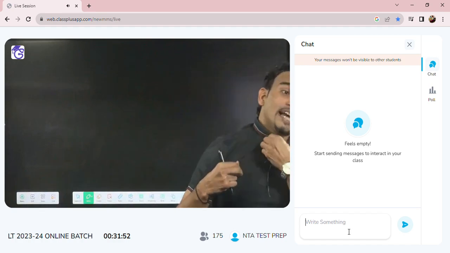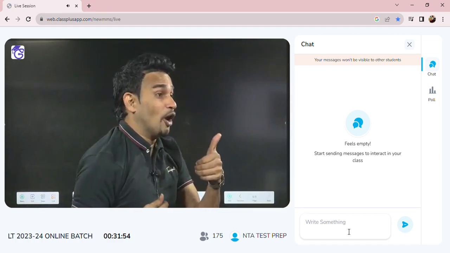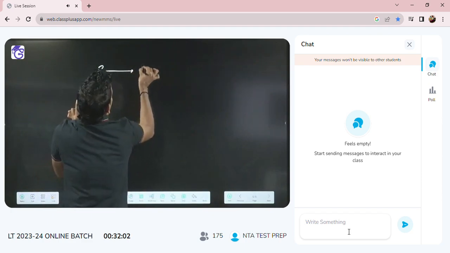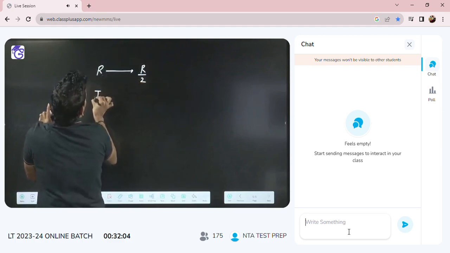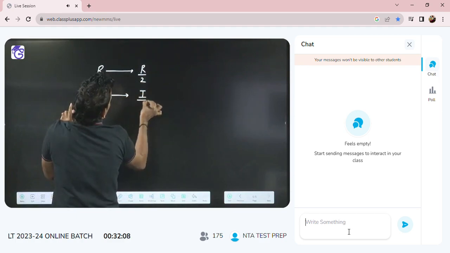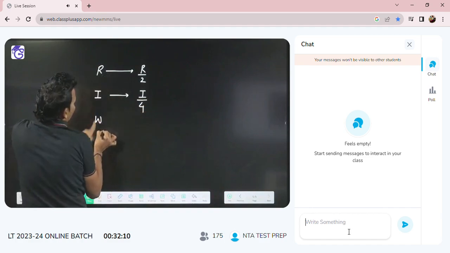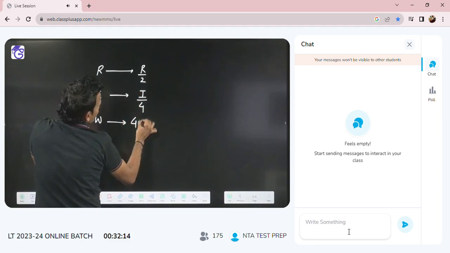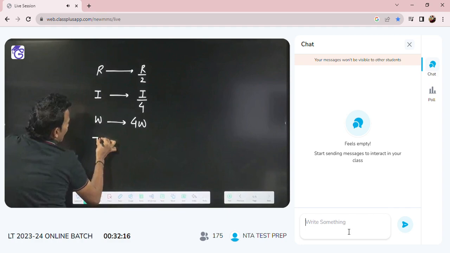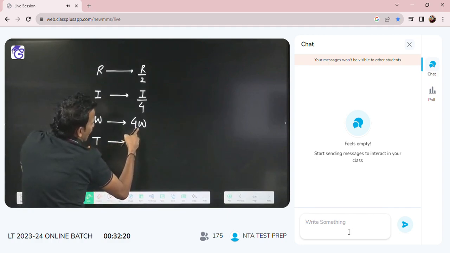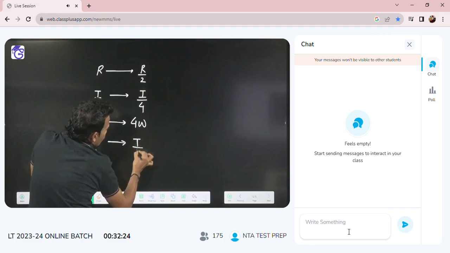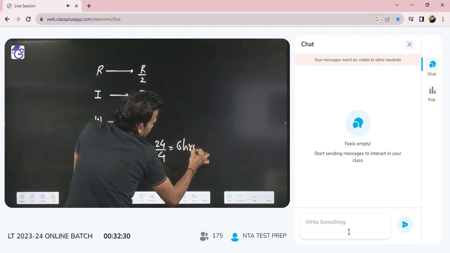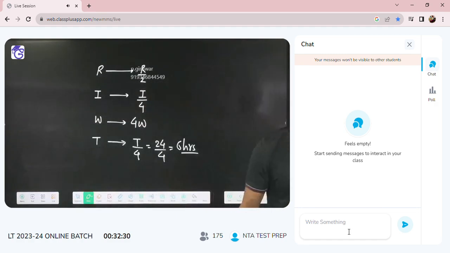Now it will come 6 hours. Very good. I will simply say, sir, radius r will become r by 2. That means moment of inertia I will become I by 4. Moment of inertia became 1/4, so omega will become 4 times. Time period is inversely proportional to omega, so the new time period will become T by 4. T by 4 means 24 by 4, that will become 6 hours. All these 6 hours you will use for sleeping.